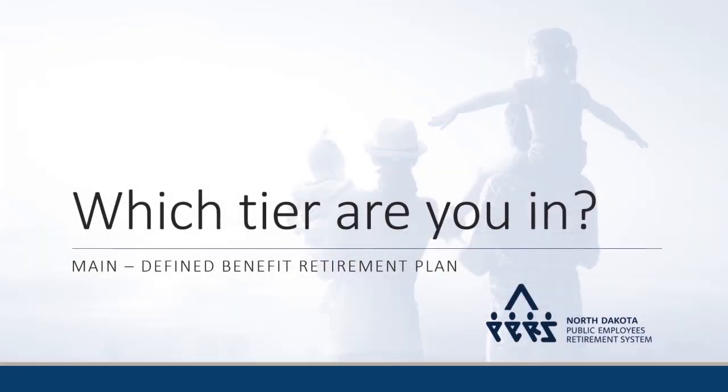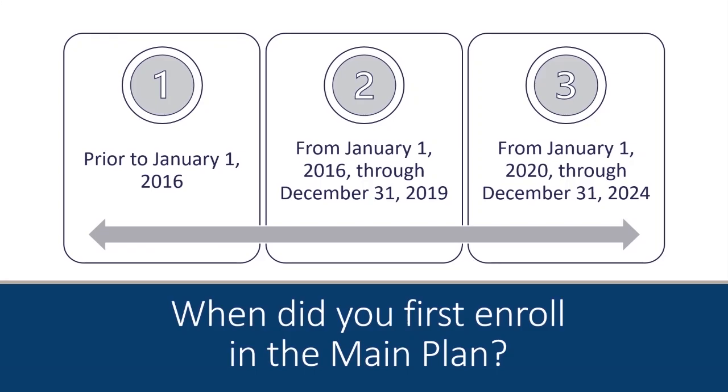Today we will be discussing which tier are you in. This is for those of you in the defined benefit retirement plan. As you can see from this slide, if you enrolled before January of 2016, you are in tier 1 of the main plan. If you enrolled between January 1st of 2016 through December 31st of 2019, you are in tier 2. Lastly, if you enrolled on or after January 1st of 2020, you are placed in tier 3.